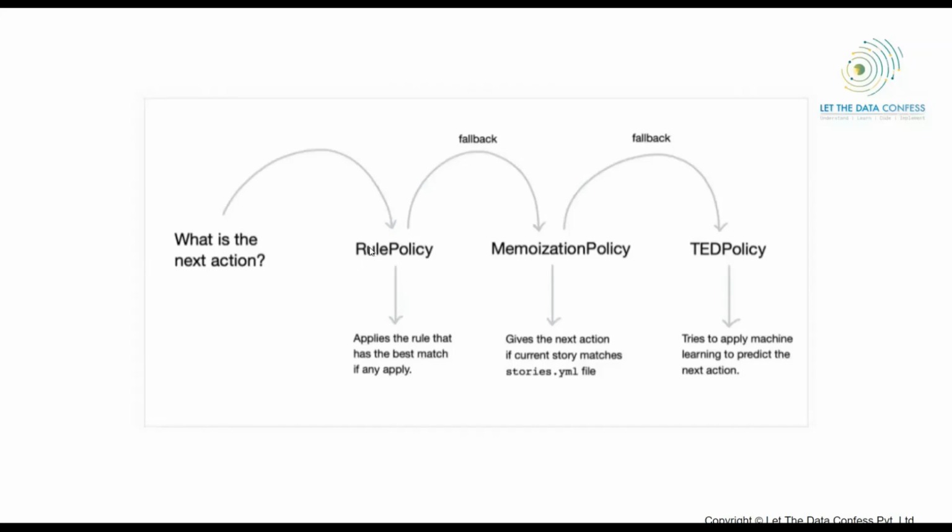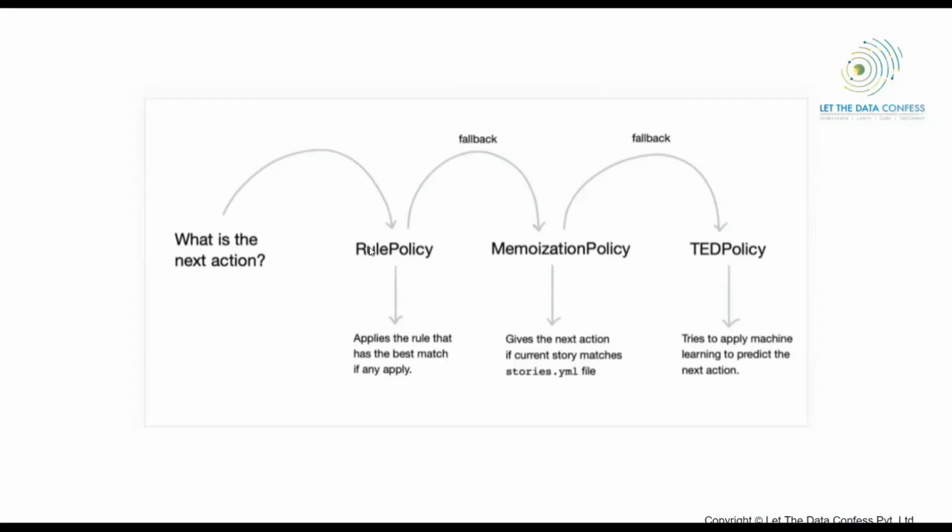So what is the next section? First, how the RASA framework generally works. And not just RASA, even if you are making something on your own, then also you have to follow this. I'll tell you the reason as well. So how is it followed? First, you will check the rule if there is something like that already existing. To check the rule-based conversation, you don't need to do anything. You just match the string that a user has asked with the string that is already in your database. For that, you can use the Python regex functions as well.